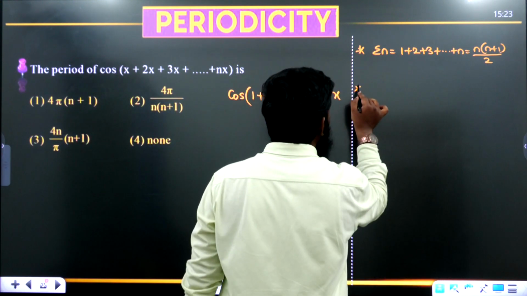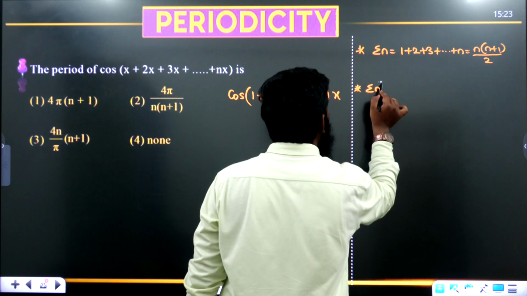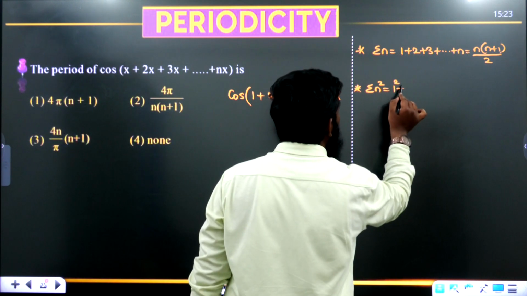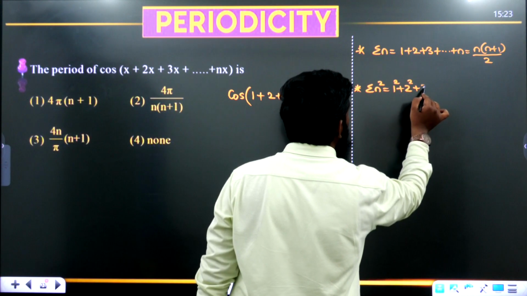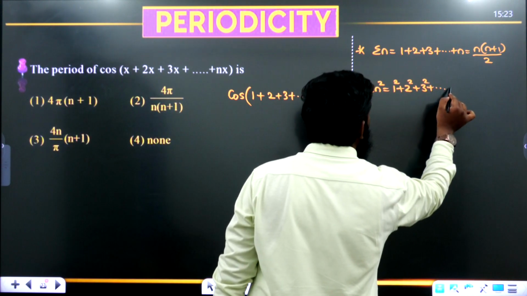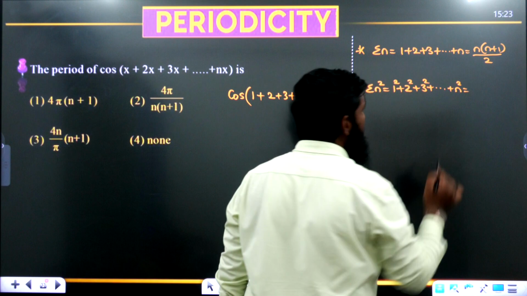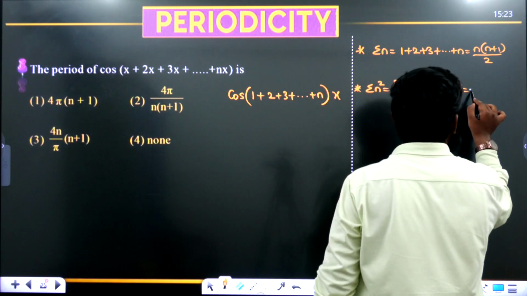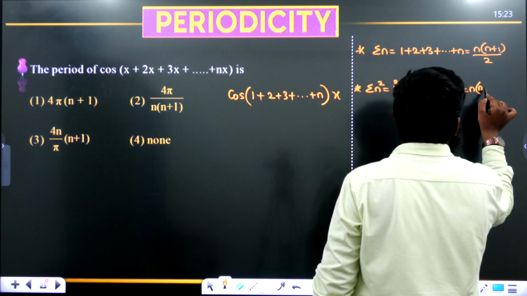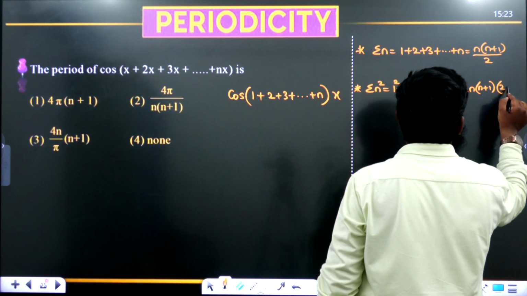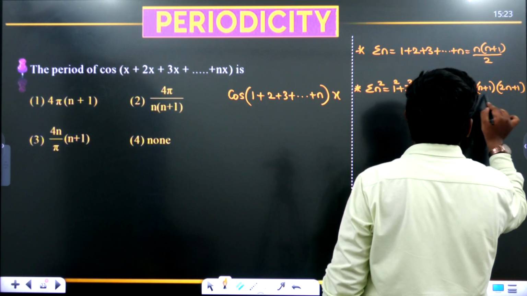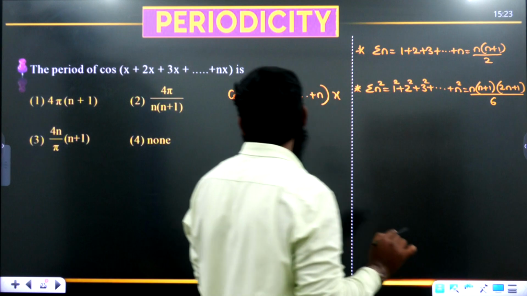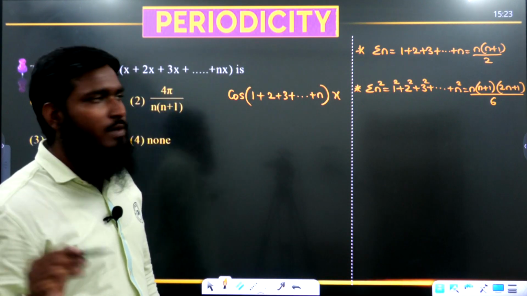Now similarly we are having sigma n square. Sigma n square means what we are having? 1 square plus 2 square plus 3 square plus so on up to n square is equals to, what is the formula we are having now? N into n plus 1 into 2n plus 1 divided by 6. Okay, this part we have taken, n into n plus 1 into 2n plus 1 by 6.